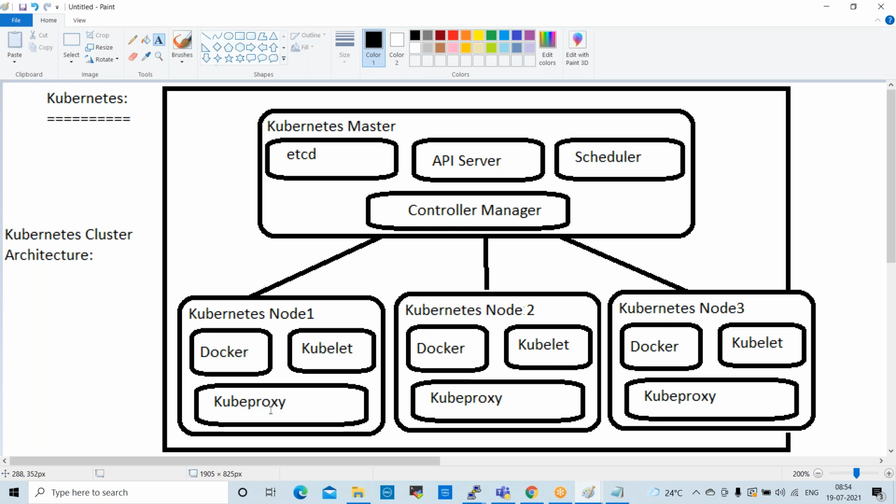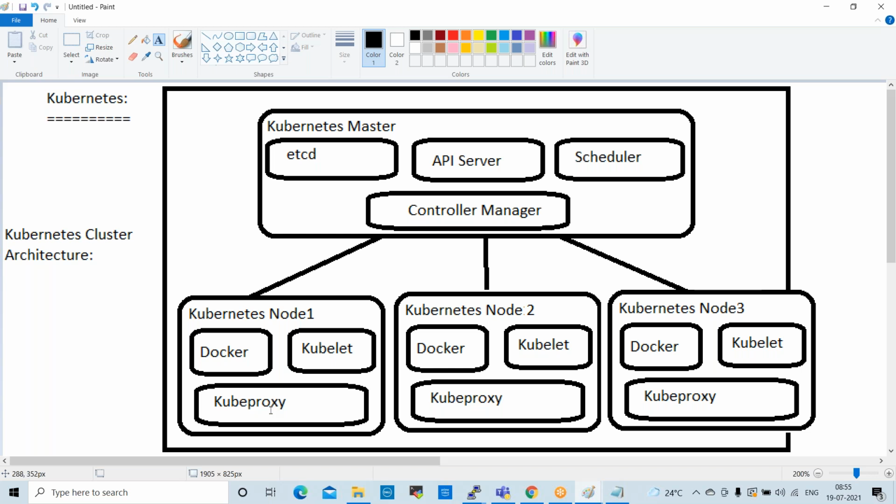We'll work on deployments tomorrow. We have different deployments. That is very important: how to deploy the applications and how to access the application. Tomorrow we will work on deployments.